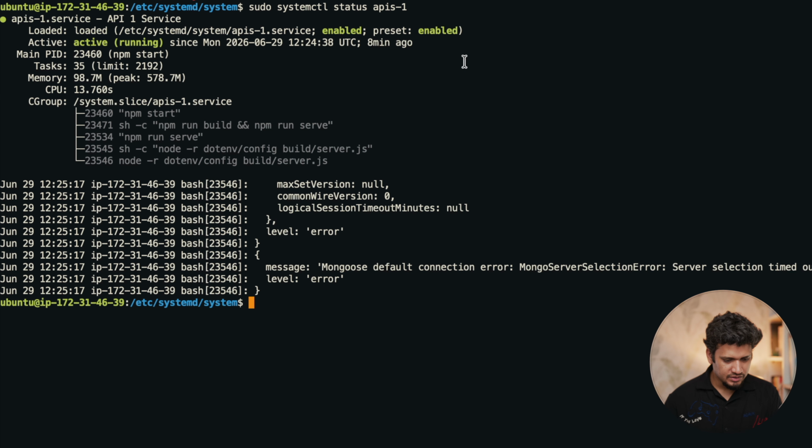Now it says that it has started to run, but Mongo's connection has failed. So MongoDB has not been connected. So what we did, we provided the IP address, the private IP address of the MongoDB in the environment file, but here it will go through the security group.